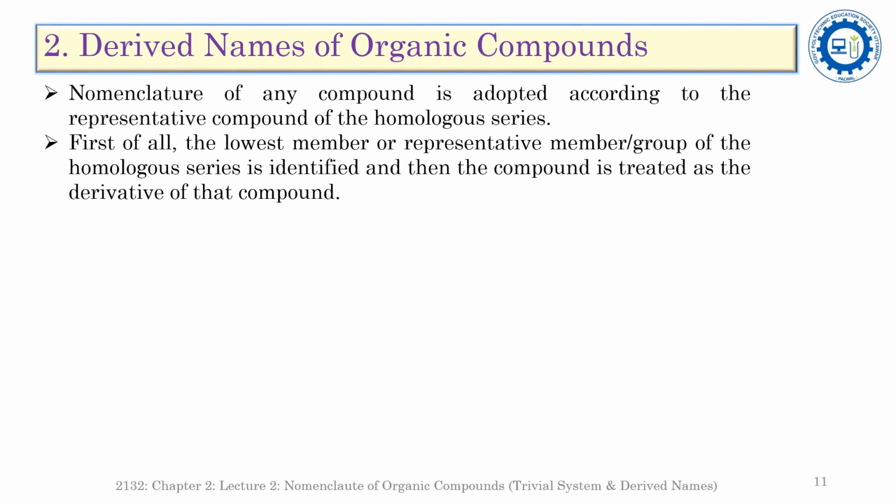The basic difference is that in the trivial system of nomenclature, we have used the homologous series of the alkanes as a rule, but here the lowest member or the representative member of the homologous series is identified, and then the whole compound is treated as a derivative of that compound. See the second point here. First of all, the lowest member of the representative group of the homologous series is identified, and then the compound is treated as a derivative of that compound.